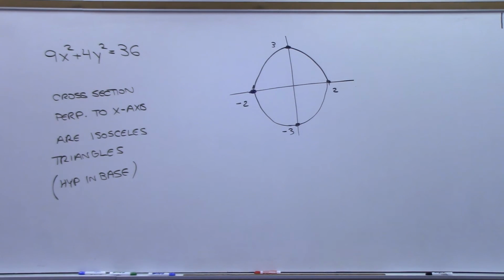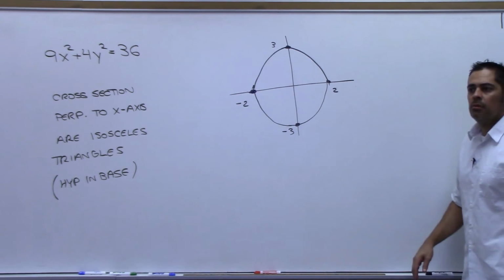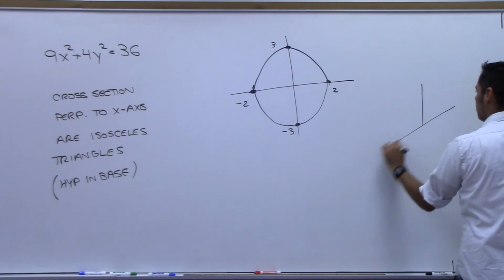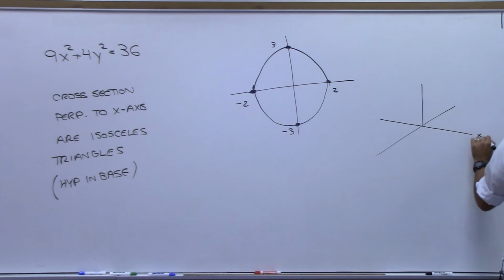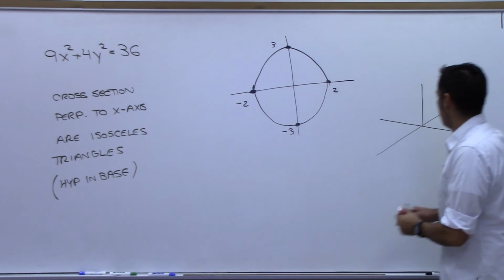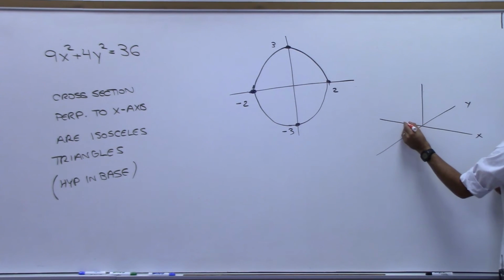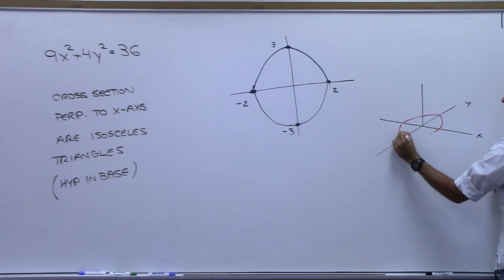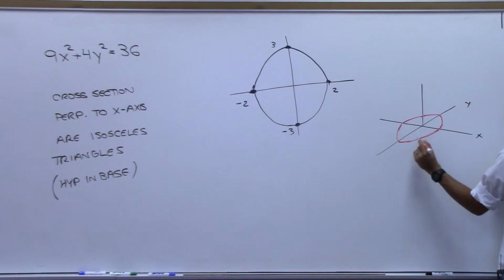Okay. This is the base of a solid. So in three-dimensional space, let me see here, if this is the x-axis and y-axis on the ground, this is my ellipse on the ground, roughly, okay?